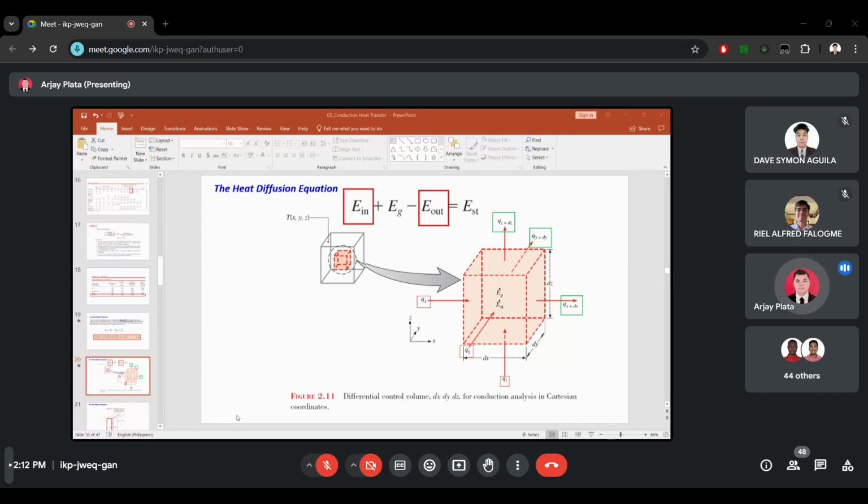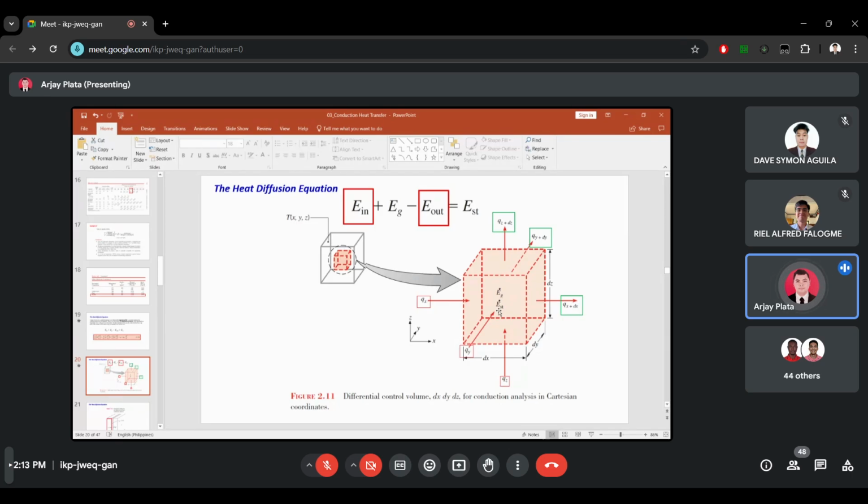Well, actually, we are using this control volume because in reality we cannot study the whole system itself. For example, this is part of the wall. In reality, we cannot study the whole system because it's too complex and too large. That's why we are only considering a region of that object or wall.